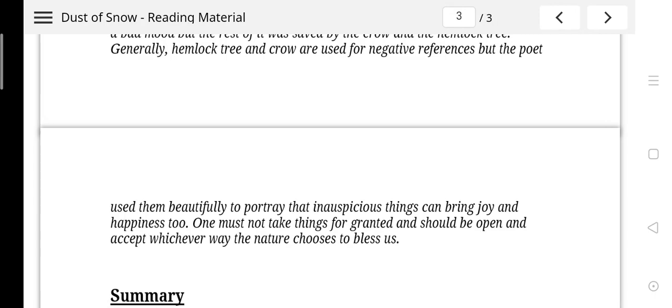That means we should understand this thing, that sometimes a small change can bring a big difference into our mind, into our heart, and can bring happiness around us.